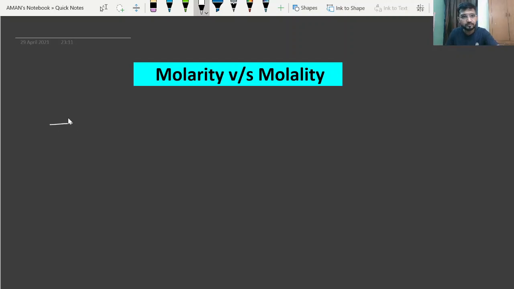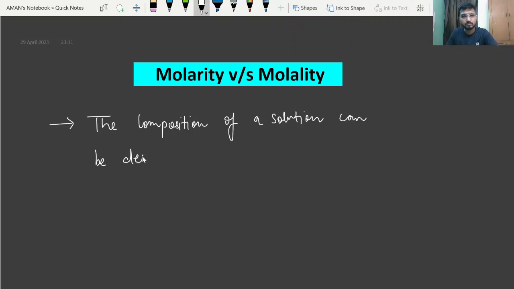So basically, the composition of a solution can be described by expressing its concentration.